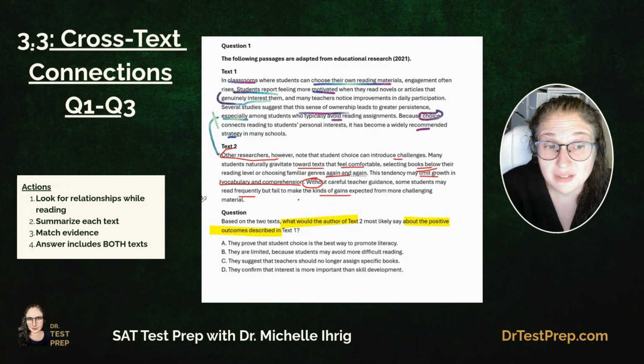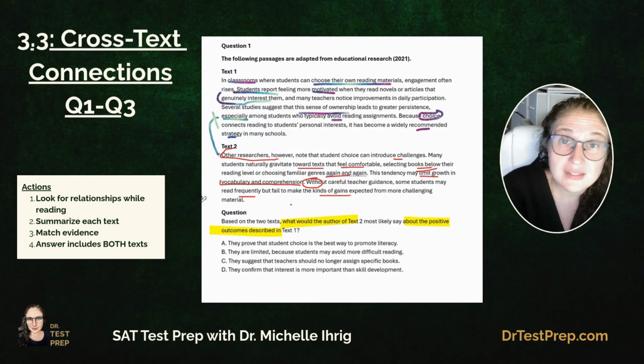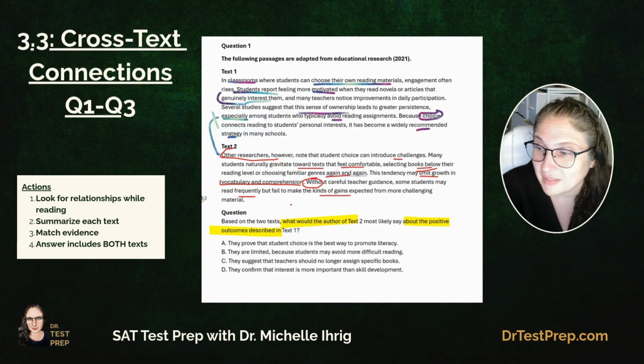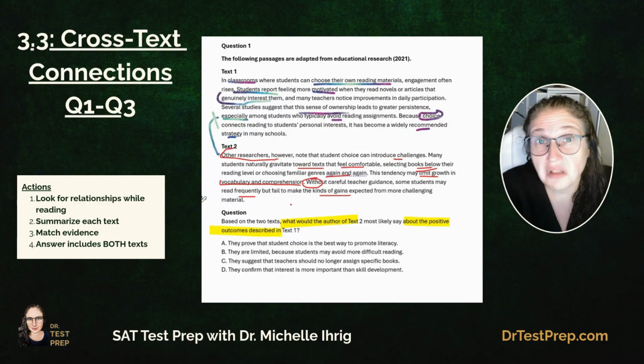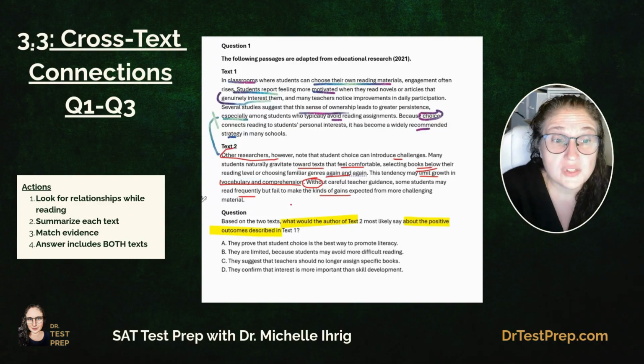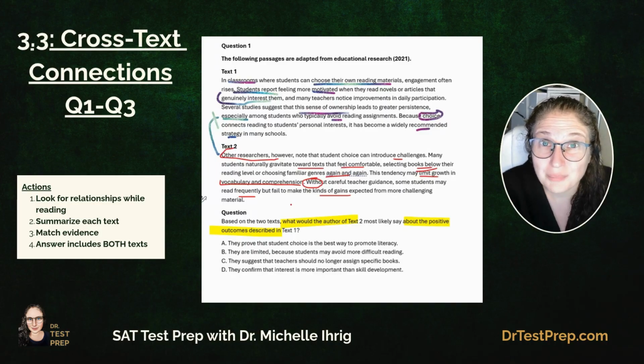So they're basically saying, all right, if kids get to pick the content, they're going to be reading, what was it, Captain Underpants over and over and not increasing their vocabulary had they read Call of the Wild, right? So the first person's like, let them read whatever they want because at least they're reading. The second person's like, yeah, they're reading, but are they understanding? Good comprehension? Are they gaining vocabulary skills?